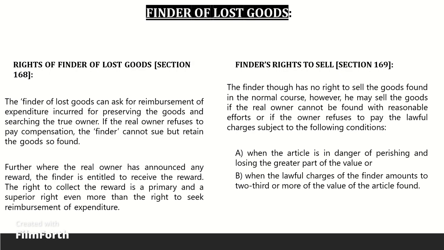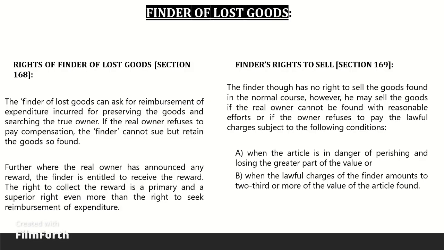But he has a right to retain the goods against the owner until he receives such compensation, and, where the owner has offered a specific reward on the lost goods, the finder may sue the owner for such reward, and may retain the goods until then. The finder of lost goods can ask for reimbursement of expenditure incurred for preserving the goods and searching the true owner. If the real owner refuses to pay compensation, the finder cannot sue but can retain the goods so found. Further, where the real owner has announced any reward, the finder is entitled to receive the reward. The right to collect the reward is a primary and a superior right, even more than the right to seek reimbursement of expenditure.